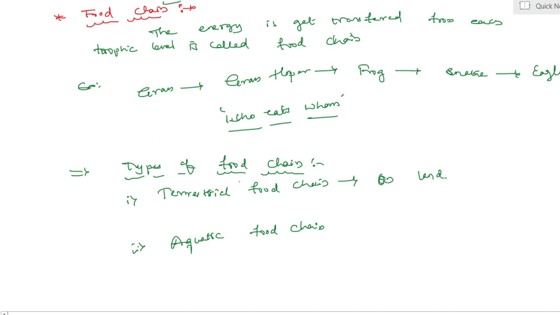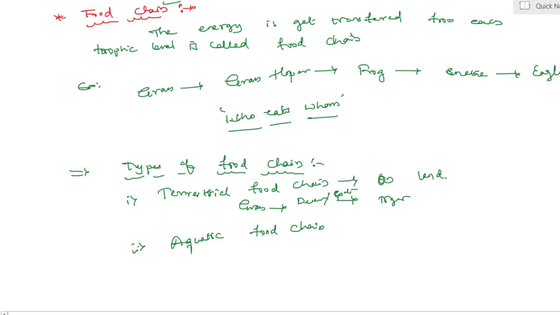Yes, an example is already written here: grass to deer, deer to tiger, or in place of deer, goat to tiger. It means it is terrestrial, present on land.